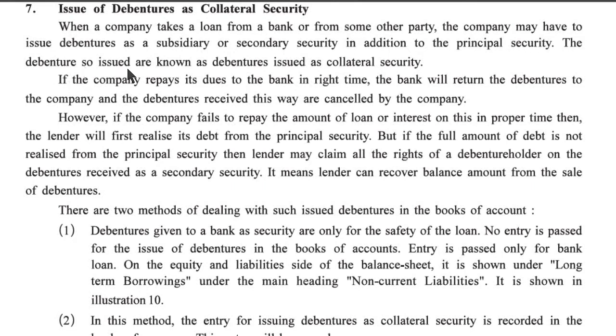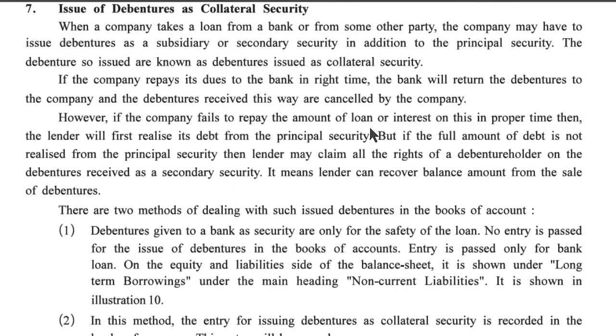The debentures so issued are known as debentures issued as collateral security. If the company repays its dues to the bank at the right time, the bank will return the debentures to the company, and the debentures received this way are cancelled by the company.